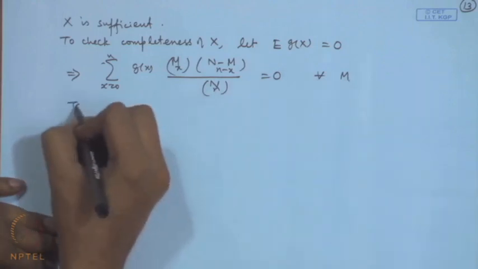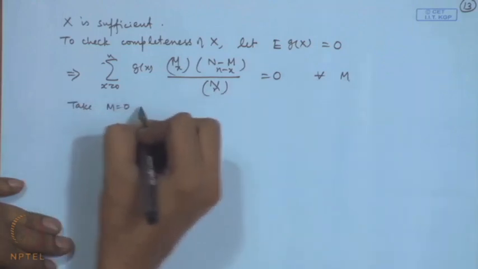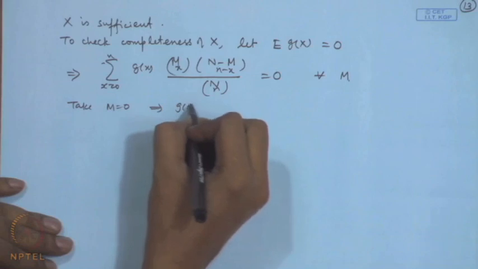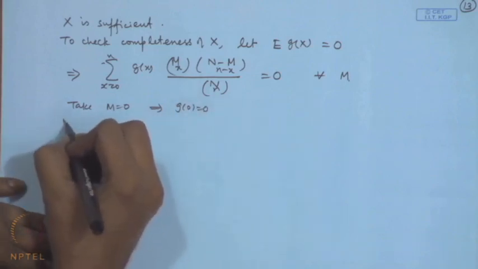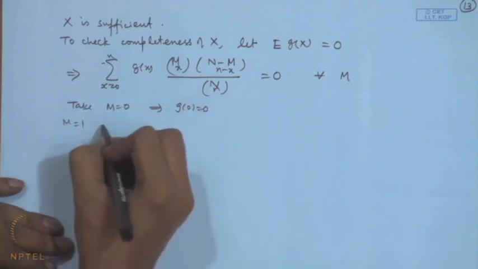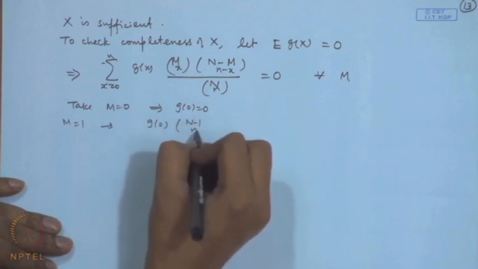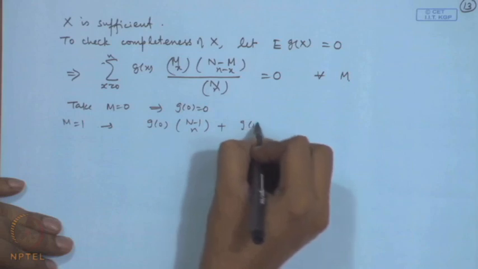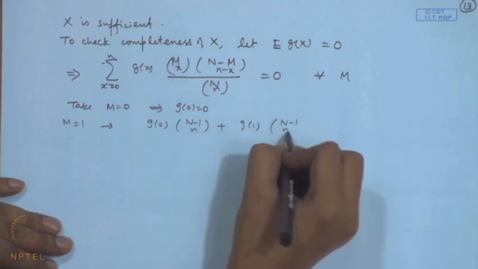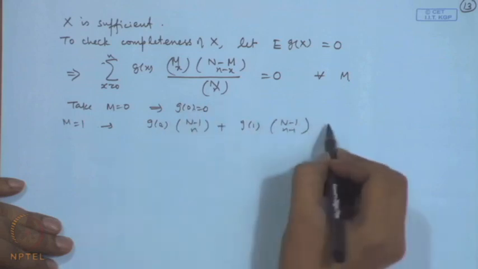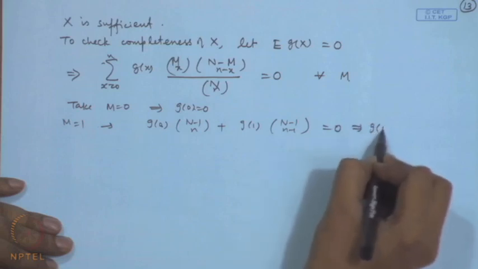If I take M is equal to 0 here, then this will give me g 0 is equal to 0. If I take M is equal to 1, then that will give me g 0 times N minus 1 C n plus g 1 times N minus 1 C n minus 1. Now, g 0 is 0, that means g 1 is also 0.